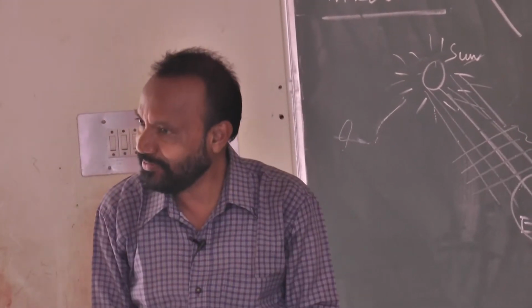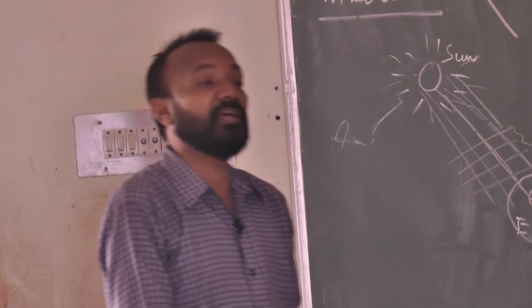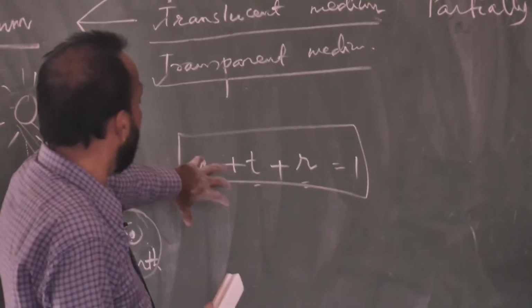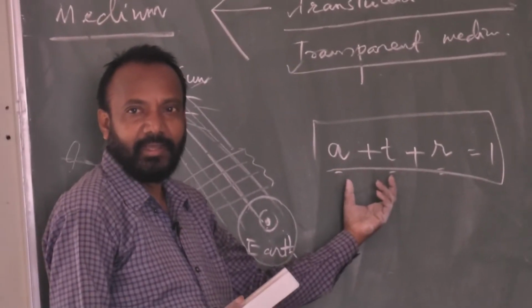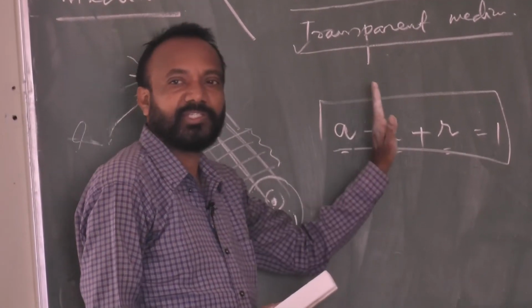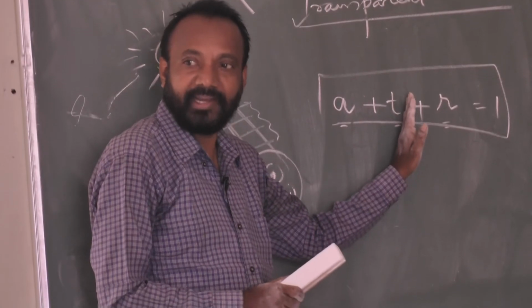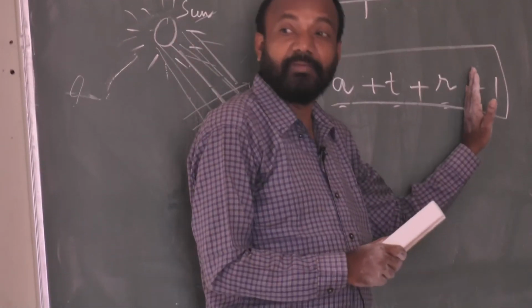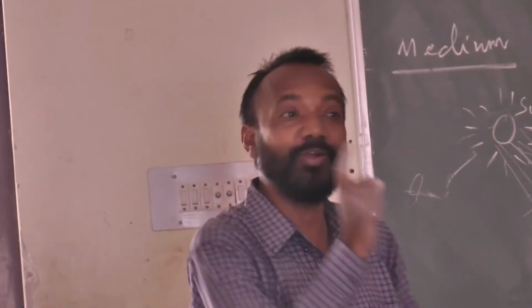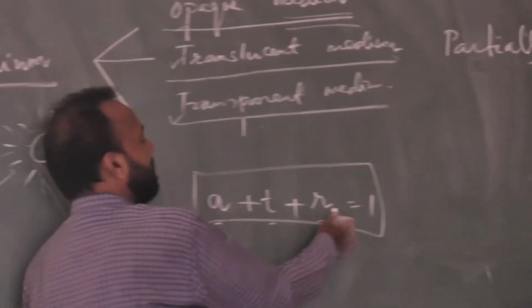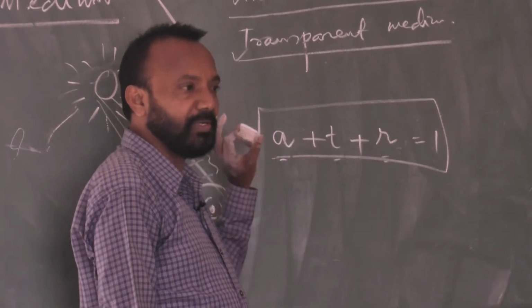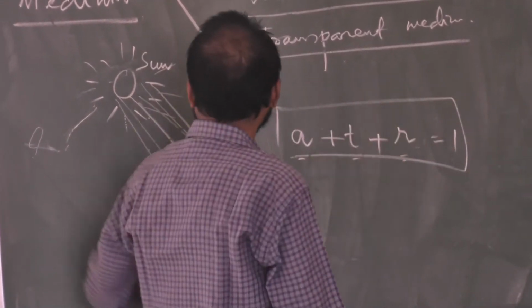Radiations are absorbed, radiations pass through, or they are translucent, meaning they partially pass through. The concept is that absorption plus transmission plus reflection of the energy equals 100%. We consider A plus T plus R equal to 1, and 1 equals 100%.